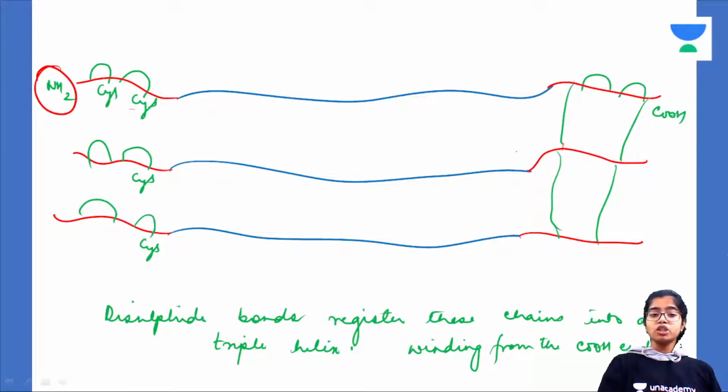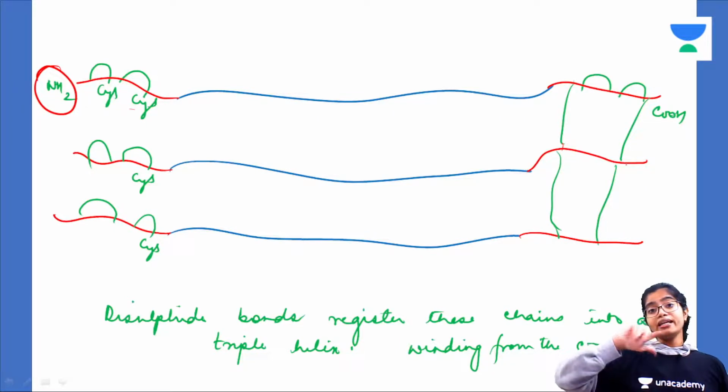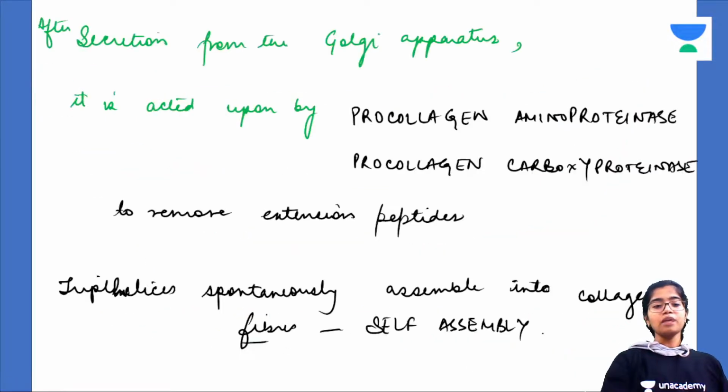You see, this is the triple helix. There are 3 helices, so they will be both intra as well as interchain. Now, this interchain disulfide linkage is what starts the winding of the 3 alpha helices. Okay, therefore it is called self-assembly.